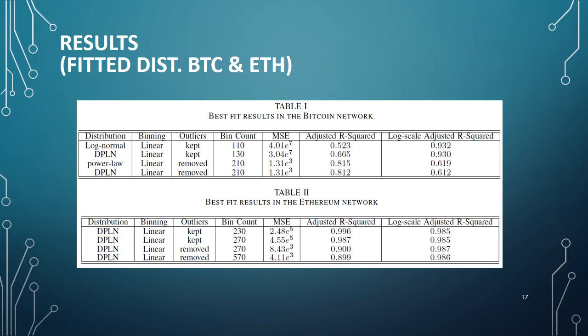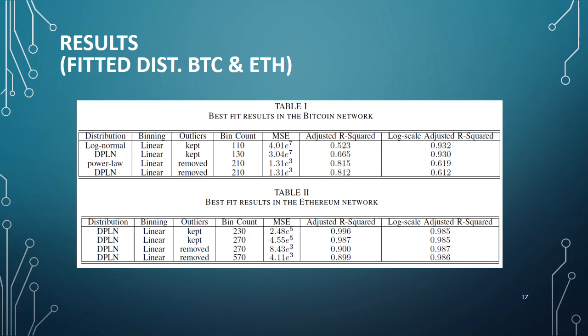And finally, we use different distributions to fit the distribution of lifespan in Bitcoin and Ethereum. We can see the results in the tables. The mean squared error metric is not the best metric for measuring the performance of a regression task, so we use adjusted R squared instead. And for fitting the different distributions, our configurations were as follows. We used normal, log normal, power law, and DPLN distributions for fitting.